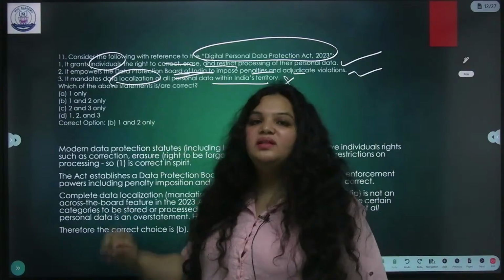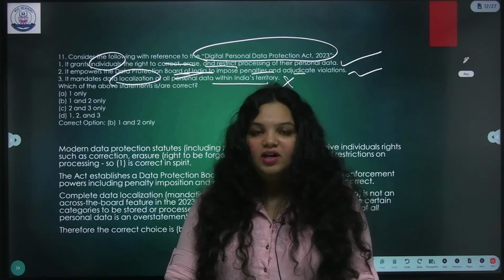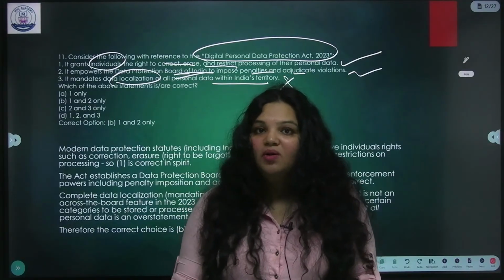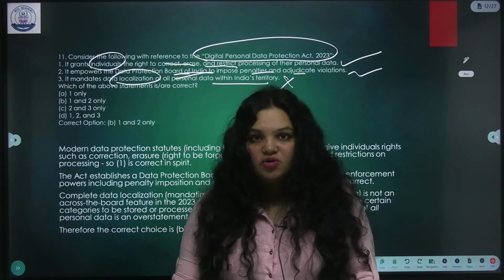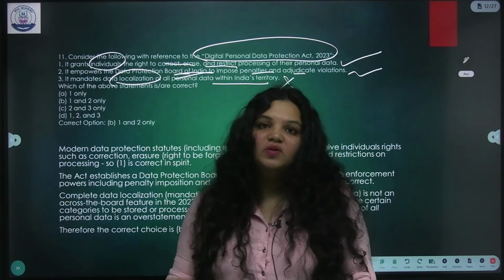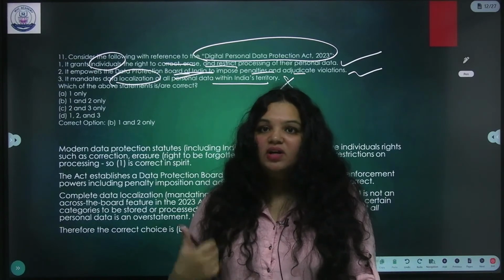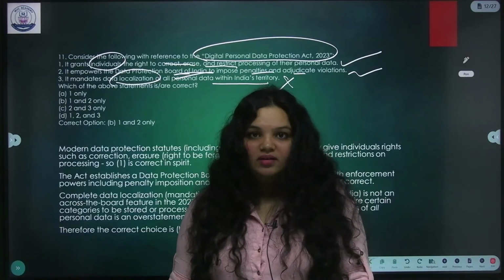We are not able to make this demand yet. We have to make this demand technically. Data localization is also a huge issue, but we are not able to make this demand, not just in our legislature, even in talks, like India-EU talks or India-USA talks. We're not able to make this demand because we don't have that leverage yet. We don't have the infrastructure, we don't have the funding, we don't have the manpower yet.